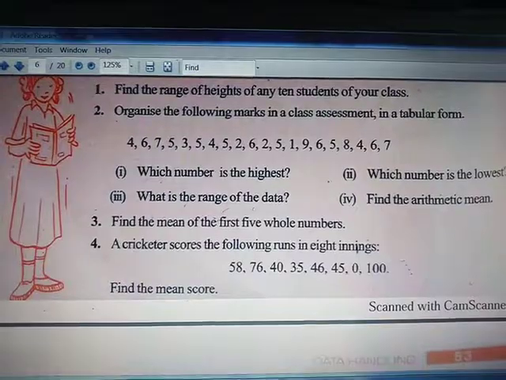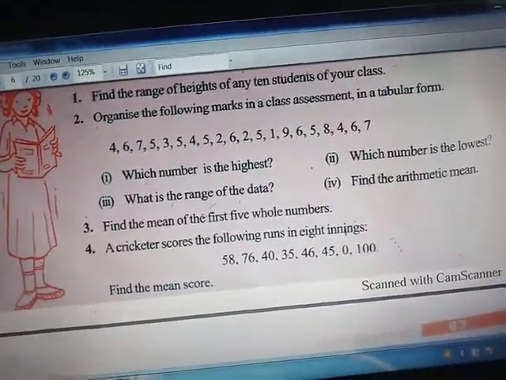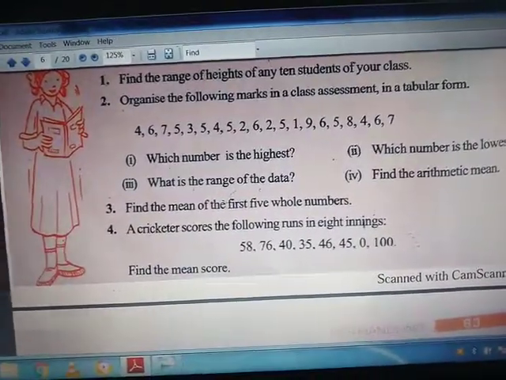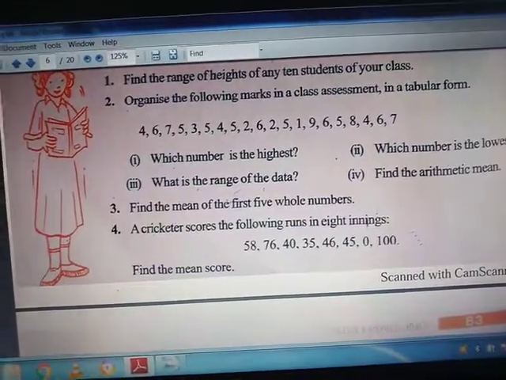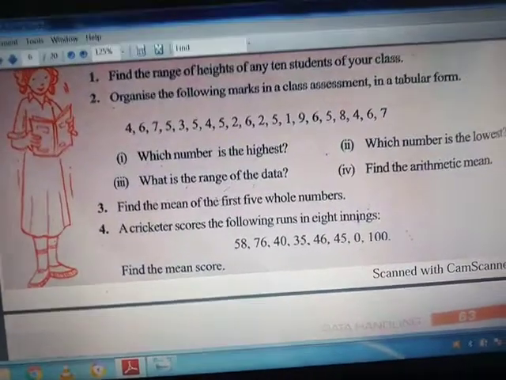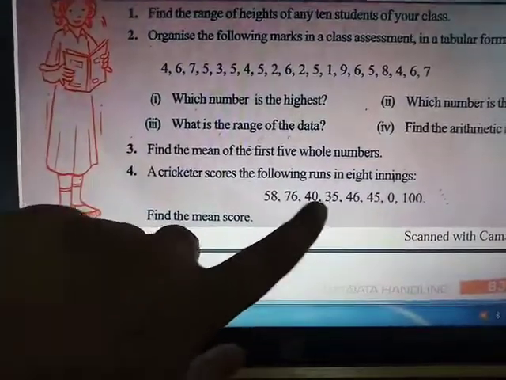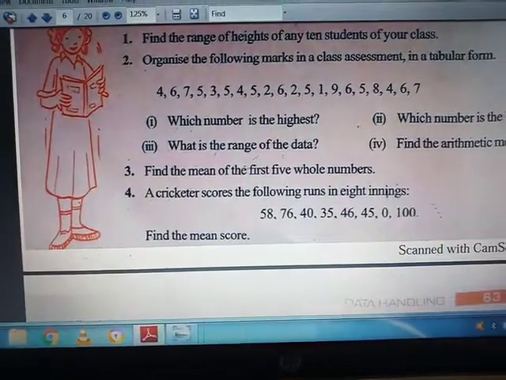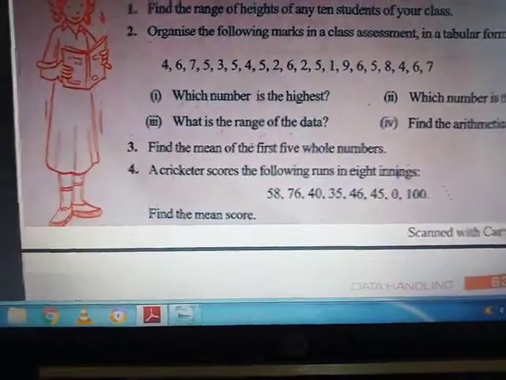Okay. Now question number 3, find the mean of first 5 whole numbers. You know that whole numbers are 0, 1, 2, 3, 4. These are 5 whole numbers. You will find the mean of this. Now question number 4, a cricketer scores the following runs in 8 innings. You can see that 1, 2, 3, 4, 5, 6, 7, 8 and 9. In 8 innings he has got this.